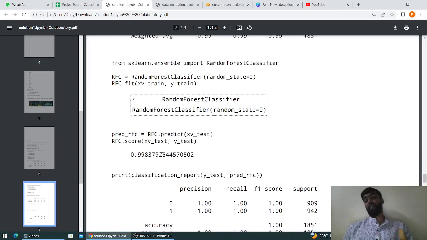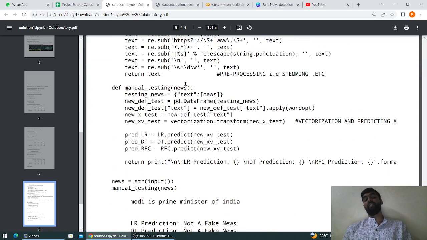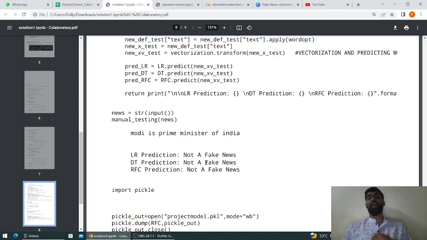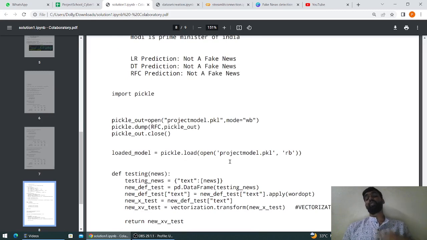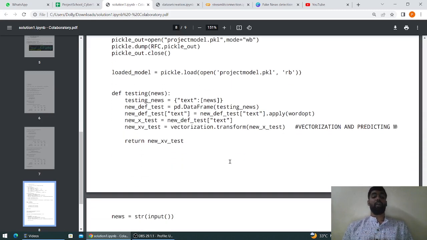For the testing of the model, I have written a manual function which takes the input string and converts the string into a data frame, which then removes all the punctuation, stop words, etc., and converts it into the vectorization format and further predicts the output. If I take the example, Modi is Prime Minister of India, it predicts it is not fake news. For further usage of the model any number of times, I have dumped my model using pickle, where I can load and use it manually.